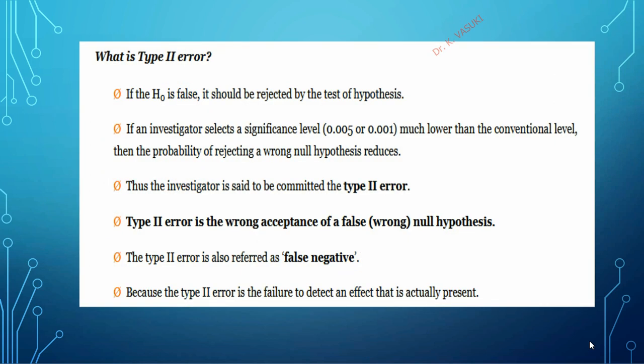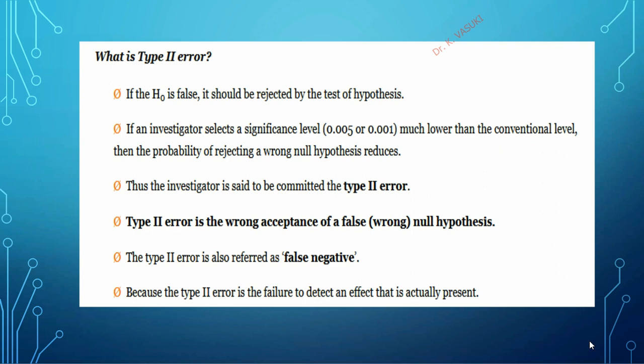What is type 2 error? If H0, that is the null hypothesis, is false, it should be rejected by the test of hypothesis, right? If an investigator selects a significance level of 0.001, much lower than the conventional level, then the probability of rejecting a wrong null hypothesis reduces.